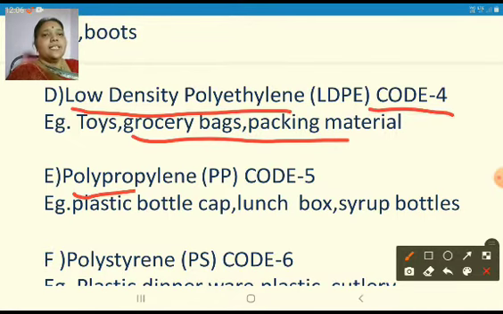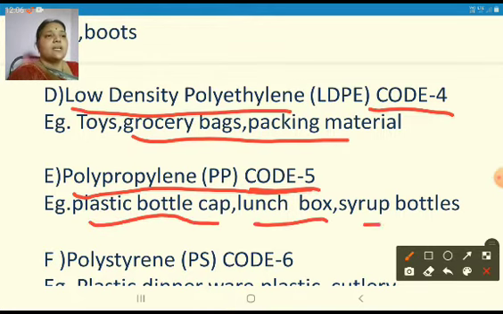And then it is code 5, polypropylene, PP. So what is made of polypropylene? Plastic bottle caps, lunch boxes, syrup bottles. When you carefully observe these syrup bottles or plastic bottle caps, in the universal recycling symbol 5 will be written. So all these 5s will be separated.